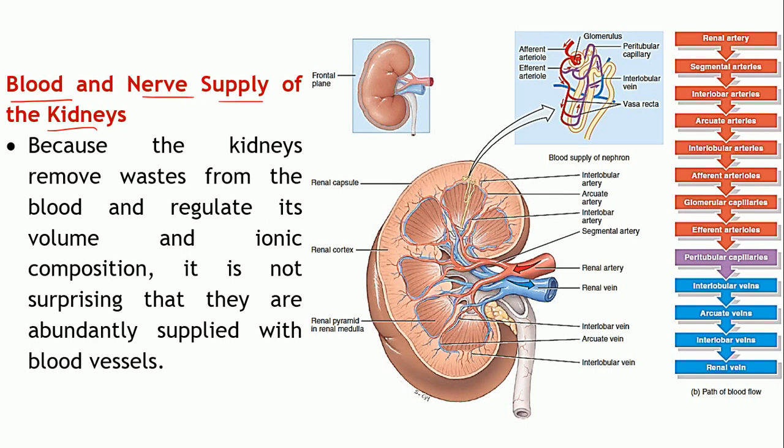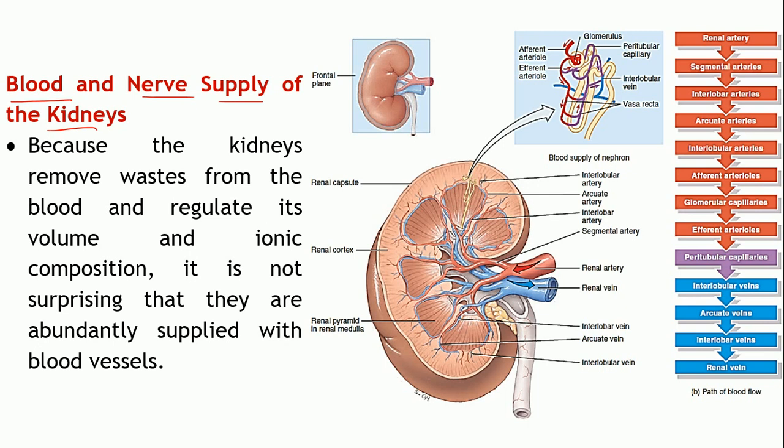So all these functions of removal of waste, regulation of the blood volume, regulation of the blood pressure, and ionic composition of the blood, to carry out all these functions, the kidney is abundantly supplied by blood, very richly supplied by the blood. So let us see what the different types of blood vessels are, as they enter into the kidneys and as they branch, which are formed within the kidneys.